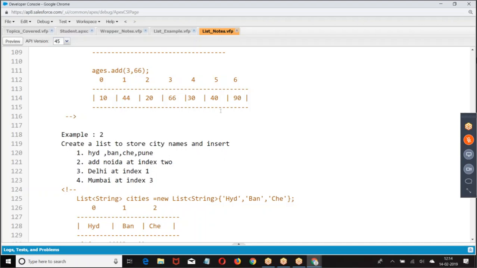How do you find the size of an array? Array dot length. How do you find the size of a list? List dot size. Now, how do you sort the elements in ascending order? We have a predefined function called sort. How do you sort the elements in descending order? We have to write our own logic with for loops. We have taken just the basic list here.